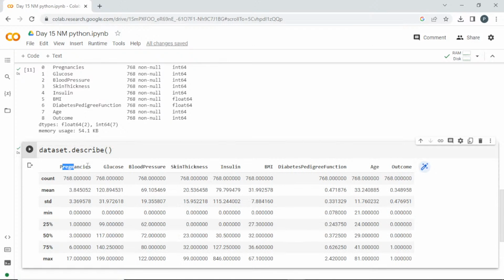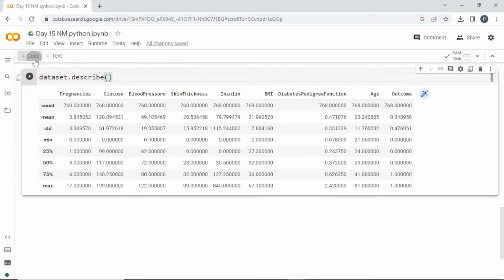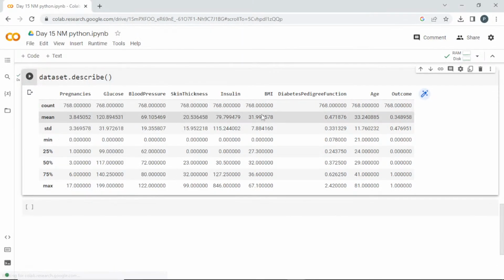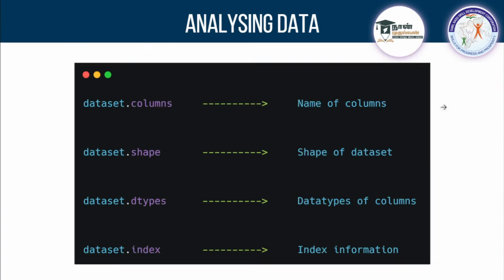Okay, so we got the column names here, but we also got some additional information, which is the count. So what is the total count, which means how many entries in each column. What is the mean value present in each column? What is the mean glucose level, what is the mean blood pressure and so on. What is the mean age, you can see, right? What is the standard deviation? What is the minimum value? What is the maximum value? And based on the percentage you can find for each column. This is what describe will give you, a statistical summary. Clear with these four things: head, tail, info and describe. So I think we can move further, which will be the next part in analyzing the data.